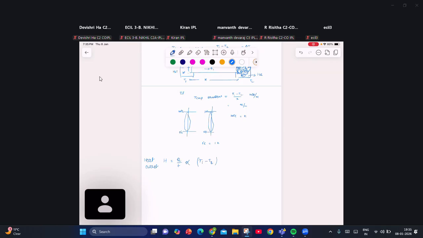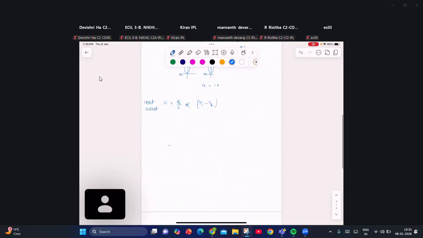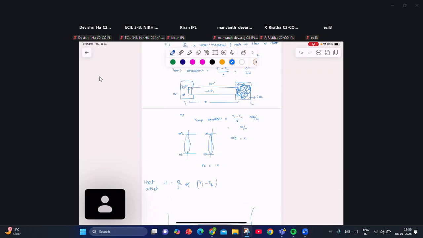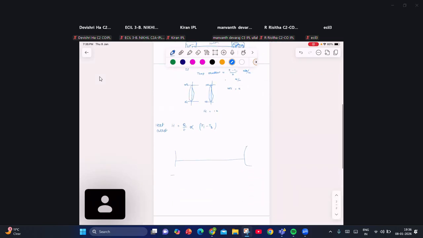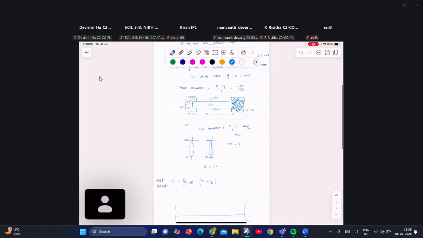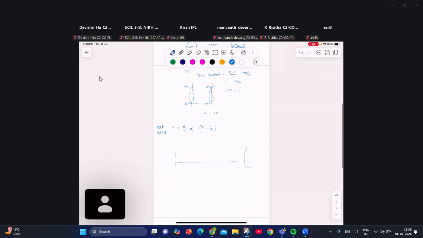Yes, sir. If this length is very large, and in another case the length is very small, 100 centimeters in one case, only 10 centimeters in the other. Clear? In which case will more heat energy transfer from the hotter end to the colder end? In the 10 centimeter case, more heat energy will transfer. Why? Because the loss of heat energy to the surroundings will be less when the distance between the two ends is less. Will you agree this or not?